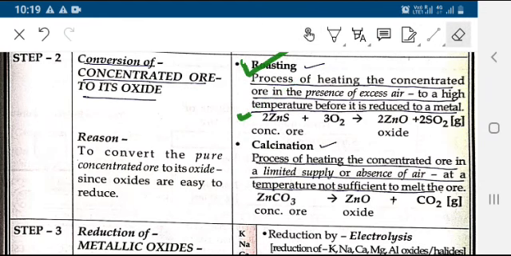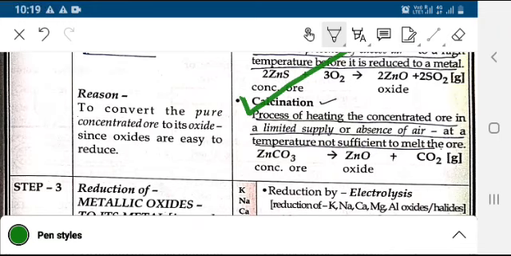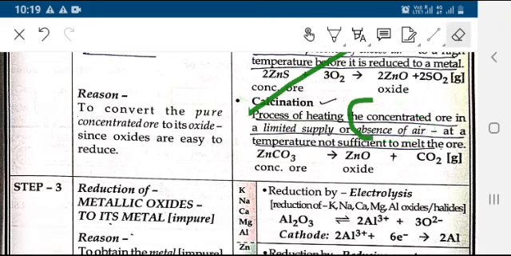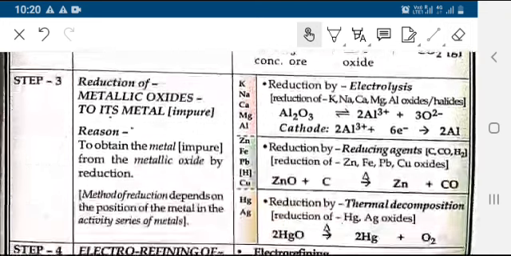Next is the calcination process. What is calcination? It is the process of heating the concentrated ore in a limited supply or absence of air. It is done generally for carbonate ores, that is ZnCO3 gives ZnO plus CO2. After this is the reduction of metallic oxide to metal, to obtain the metal from the metallic oxide by a reduction process.